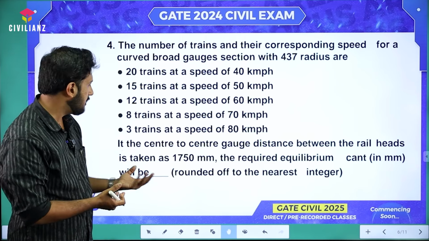What is the meaning of equilibrium cant? Nothing but the superelevation, that's it. The superelevation which is provided in the railway track, the actual value of superelevation provided on the railway track, can also be called as equilibrium cant.